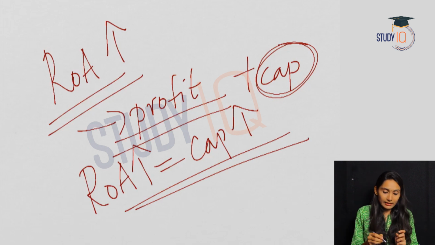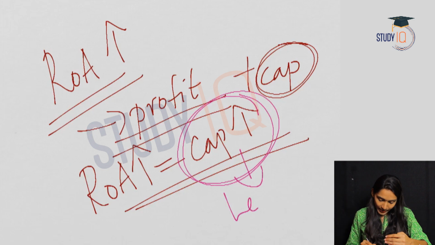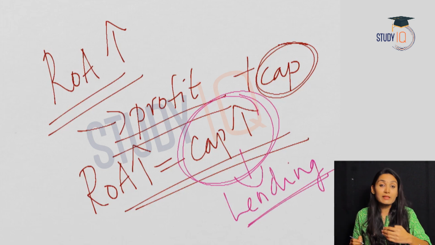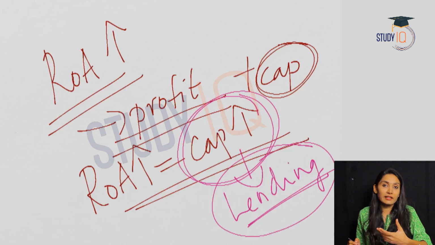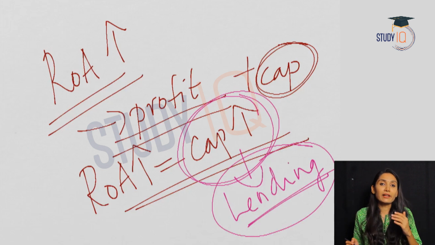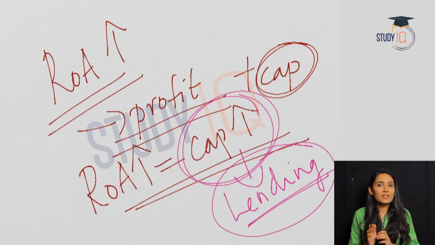And what is the result of increase in capital of a bank? When the bank's capital increases, the bank will have more money for lending, which means the business of the bank will expand. The profit will increase. So the productivity of the bank will increase. So this is the ultimate result. So ideally, the return on assets should be more, which means the bank should be able to utilize its assets in a better way. And ROA, or the return on asset, is one indicator of a bank's performance, or it measures how a bank utilizes its assets. Hope this is clear for you.